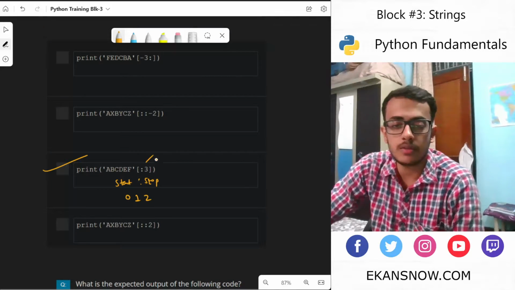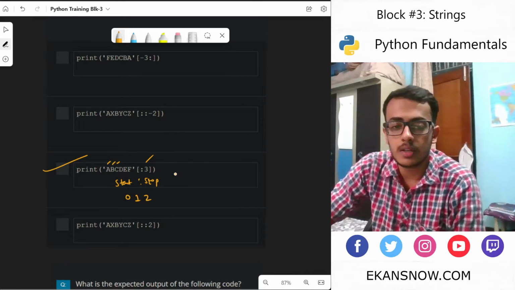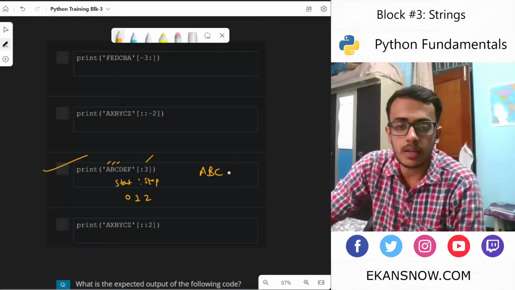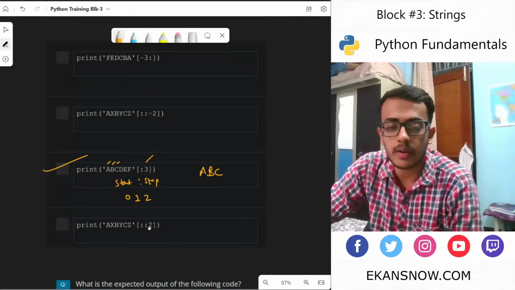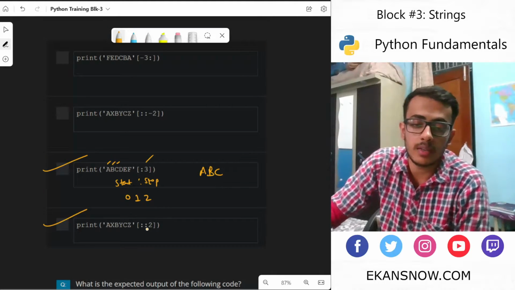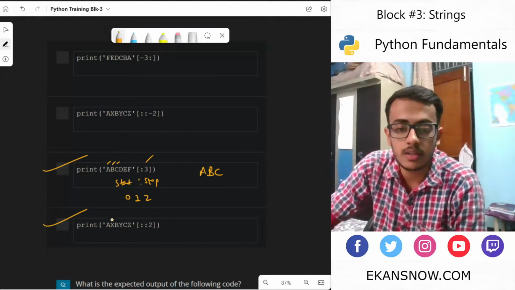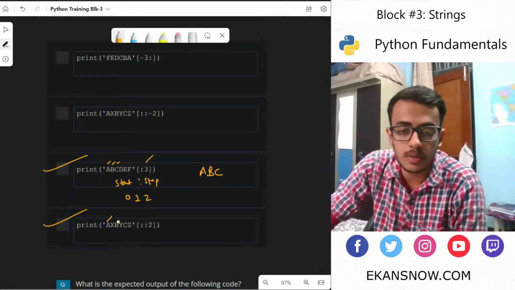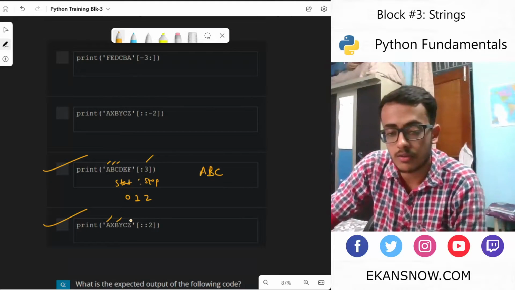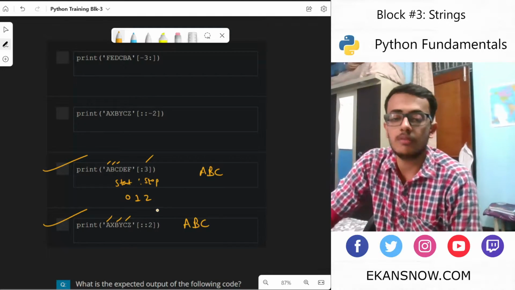So it starts from 0, 1, 2. So A, B, and C would be picked. So it would pick A, B, C, and that's what we require. In this case as well, we are skipping one character like in the earlier case. So A would be picked, X would be skipped, B would be picked, Y would be skipped, and C would be picked. Again, this would give ABC.